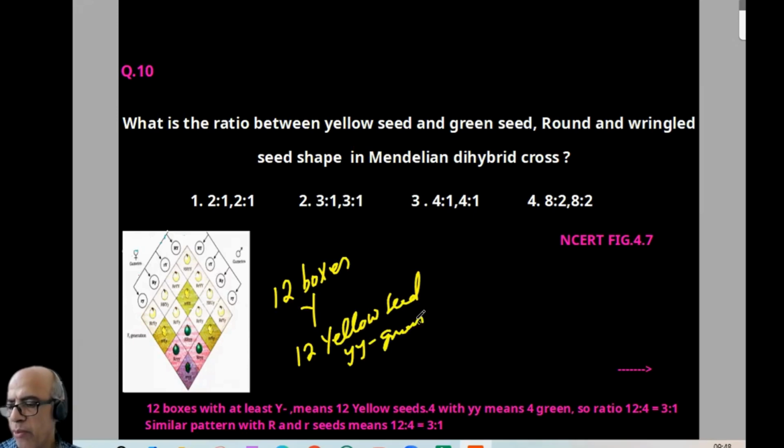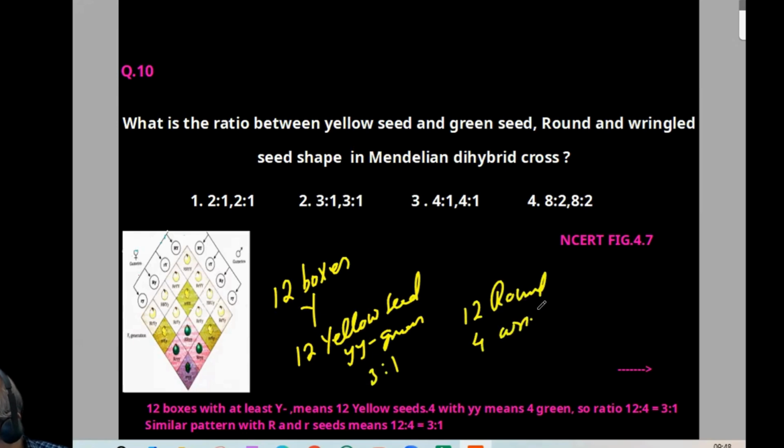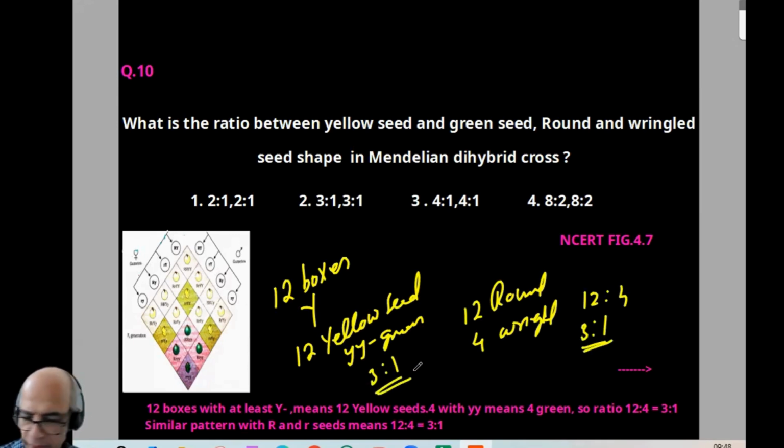So 12 is to 4, that is 3 is to 1. In the same manner, round and wrinkled: 12 round and 4 wrinkled, again 12 is to 4, 3 is to 1. So 3 is to 1, comma 3 is to 1. So option wise, it is 2. I think the idea is clear. So we can proceed to question number 11.